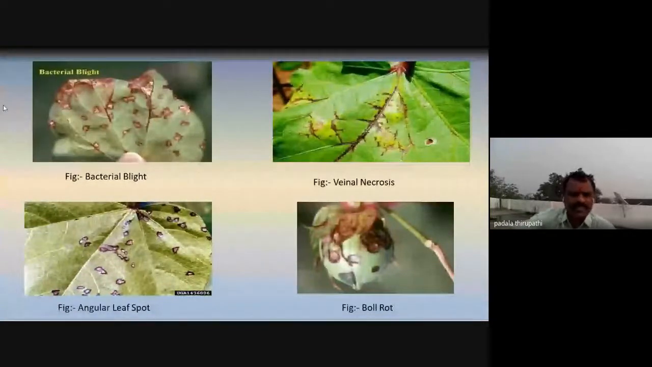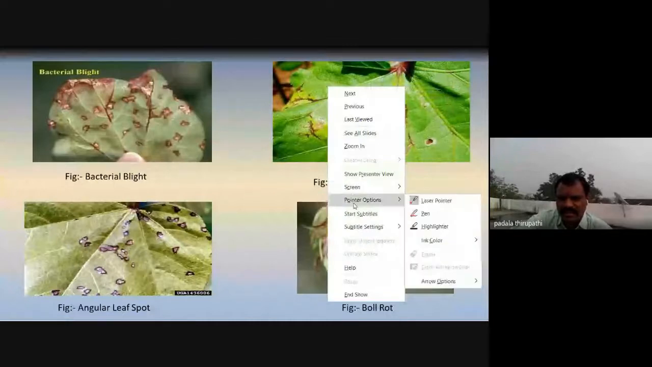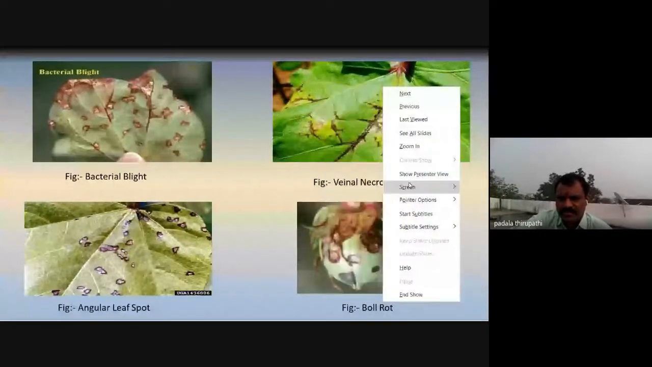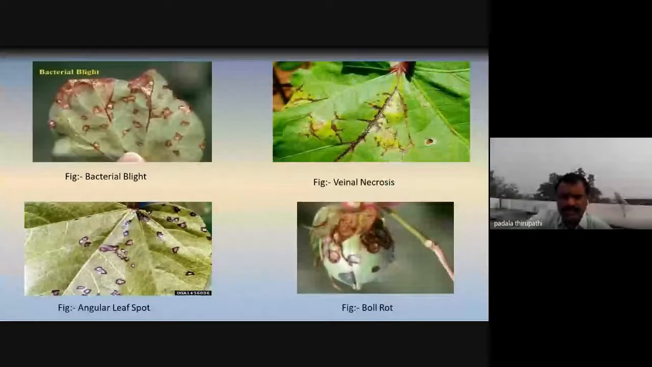So these are the bacterial blight symptoms observed on the lower surface of the leaf lamina. This is the upper surface of the veins. Vein rot is observed, this is venal necrosis. Necrosis means the tissue is dying and decaying, so this part we can call the necrotic region. So venal necrosis is observed.